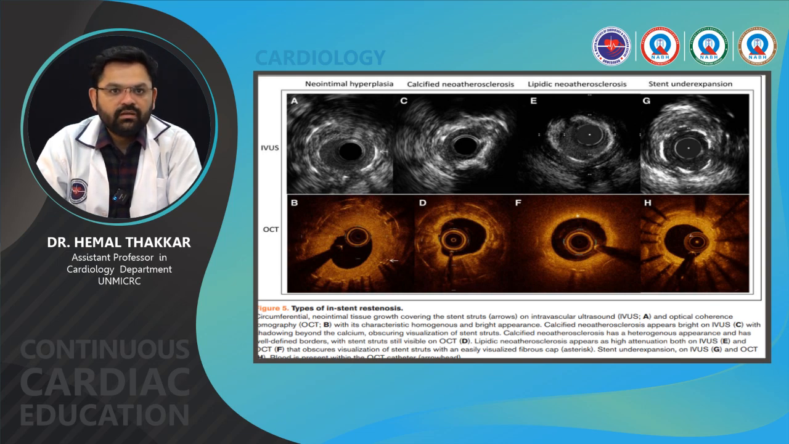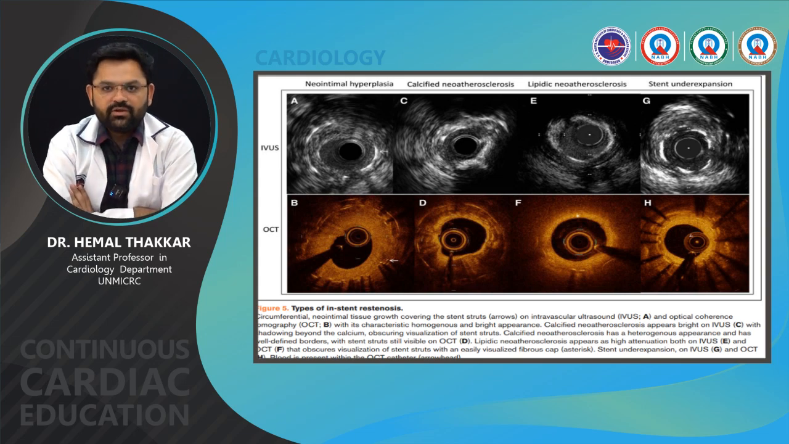So, in type A, which is showing characteristic homogeneous and bright appearance, calcified neoatherosclerosis appears bright in IVUS with shadowing beyond the calcium, obscuring visualization of stent struts. Calcified neoatherosclerosis has a heterogeneous appearance, as we discussed earlier, and has well-defined borders with stent struts still visible on OCT. And lipidic atherosclerosis appears as high attenuation both on IVUS and on OCT, and that obscures visualization of stent struts with an easily visualized fibrous cap.